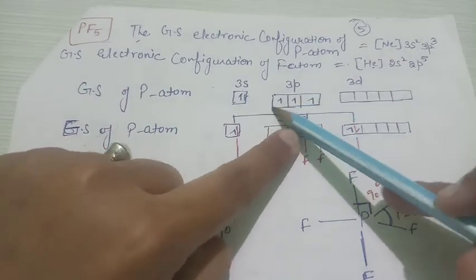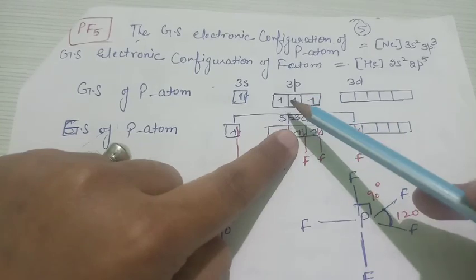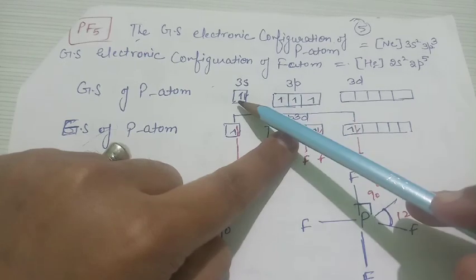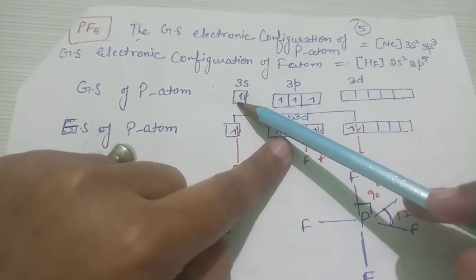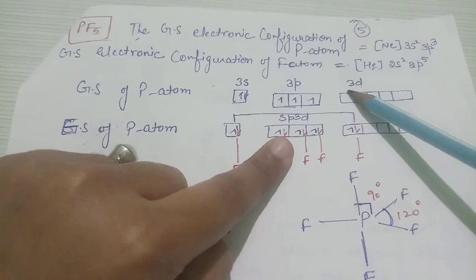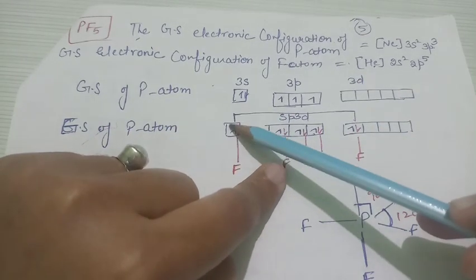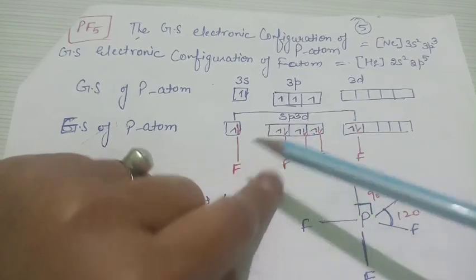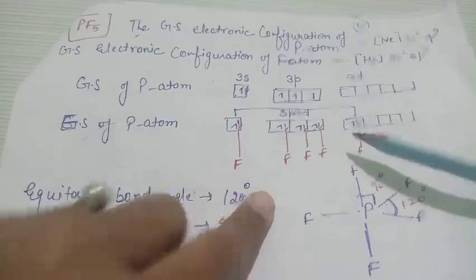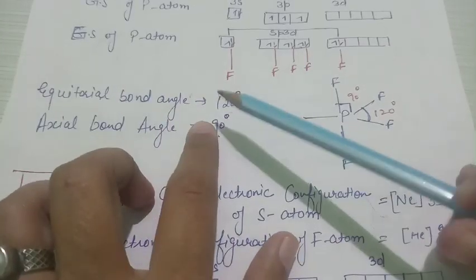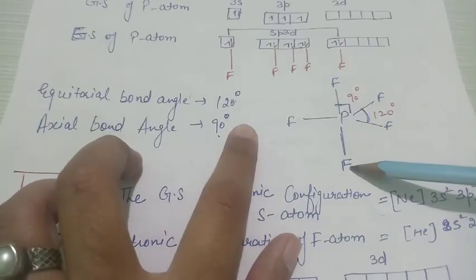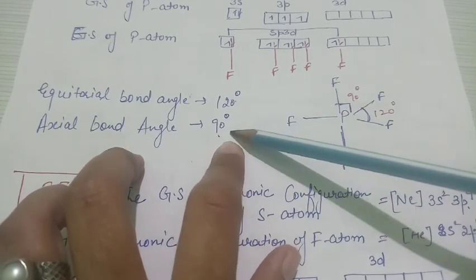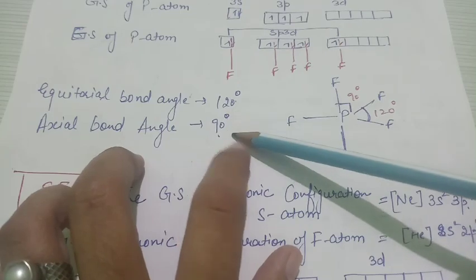Now look at here, 3 unpaired electrons are present, so only 3 fluorine are able to form bond with the phosphorus atom. So in order to make the bonds of the other 2, you have to excite the electrons of 3s into 3d subshell. Now the hybridization becomes sp3d type, in which 5 fluorine bonds are formed. Now again there is some discussion about this structure, that the equatorial bond angle is 120 degree while the axial bond angle is 90 degree.